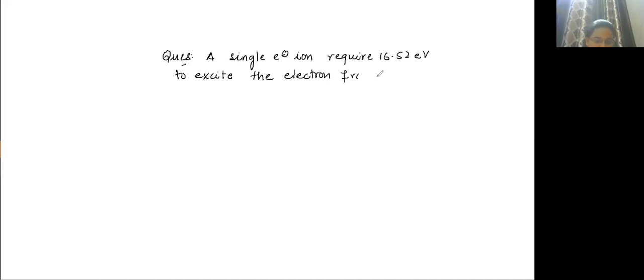Question is, a single electron ion requires 16.52 electron volt to excite the electron from second Bohr orbit to third Bohr orbit.